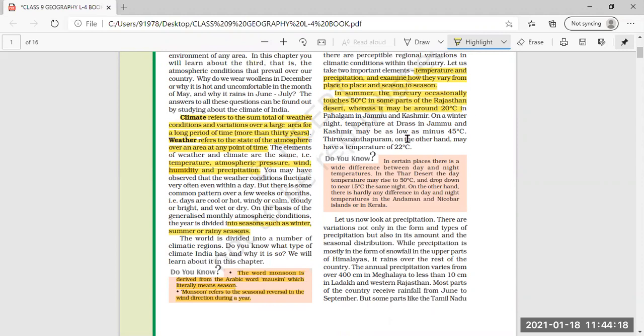On a winter night, the temperature at Dras in Jammu and Kashmir may be as low as minus 45 degrees Celsius, whereas in Thiruvananthapuram, on the other side of the country, it may be 22 degrees Celsius.